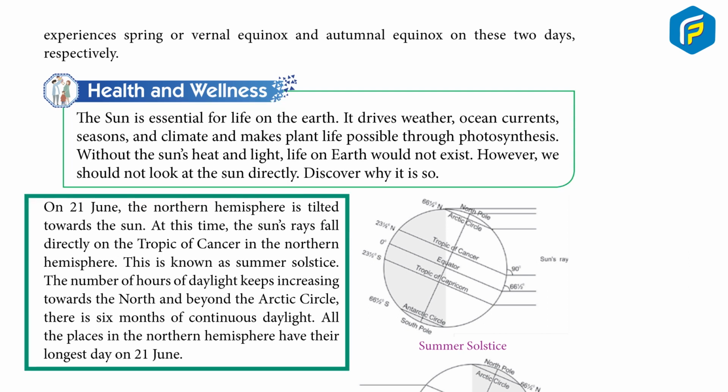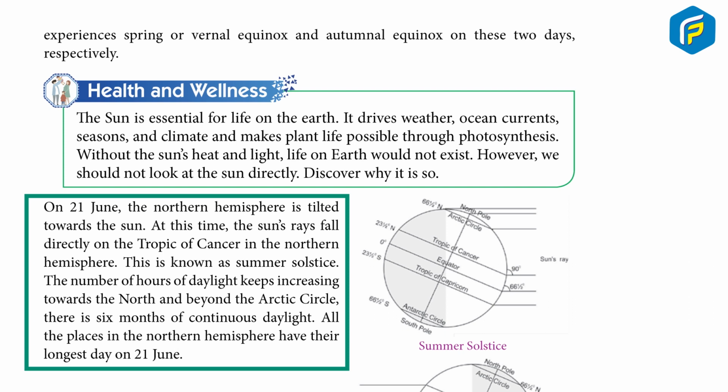On June 21, the northern hemisphere is tilted towards the Sun. At this time, the Sun's rays fall directly on the Tropic of Cancer in the northern hemisphere. This is known as the summer solstice. The number of hours of daylight keeps increasing towards the north and beyond the Arctic Circle.